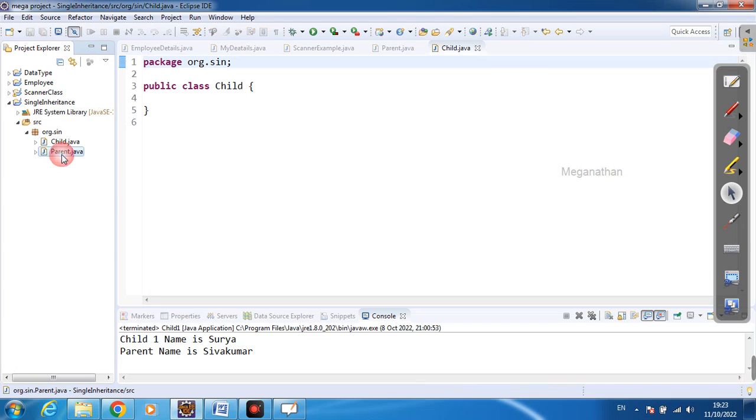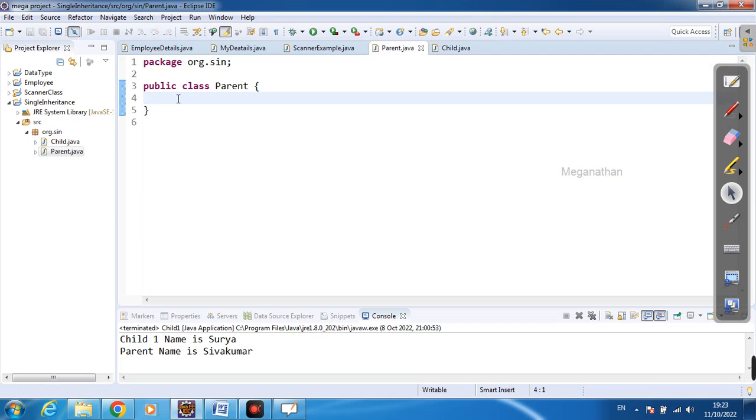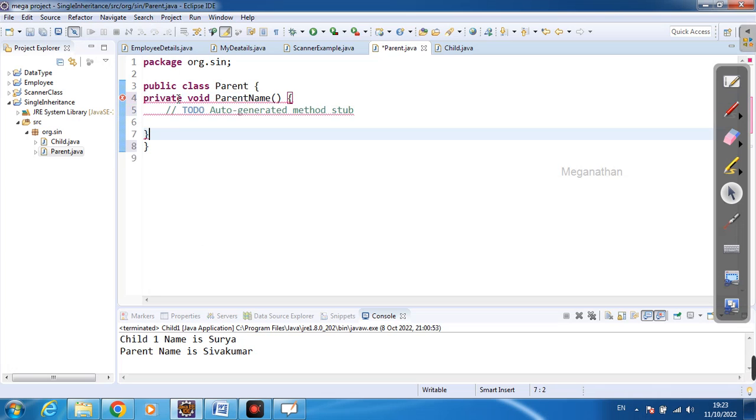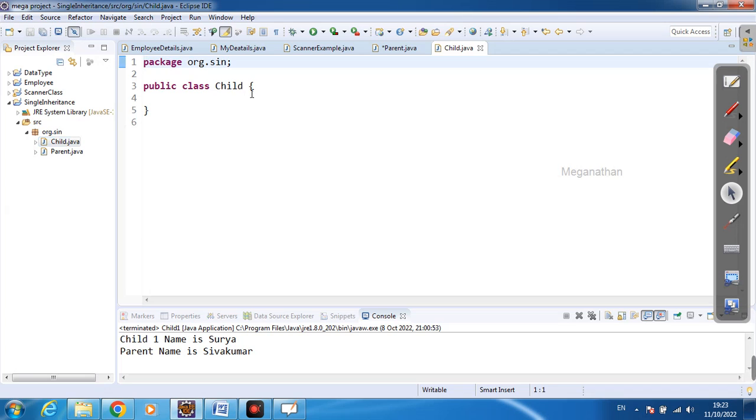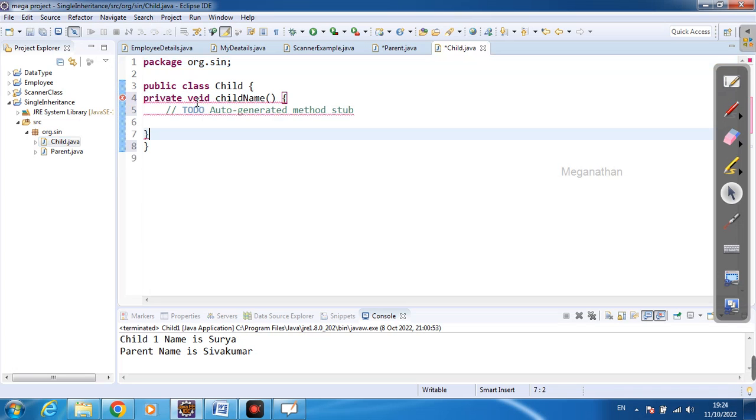Now I am going to write some business logic in this parent class. In this parent class I am going to create one method, that is parent name. Within this method I am going to write some business logic: sysout, parent name is Rajini. And I'm going to create one method in the child class also, child name.